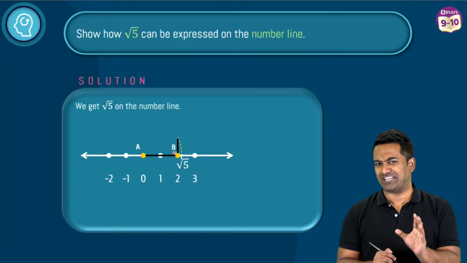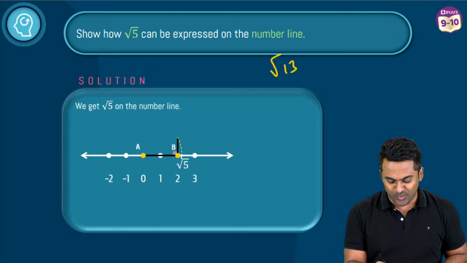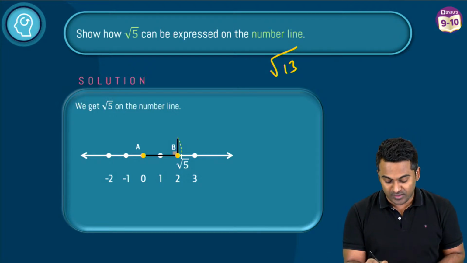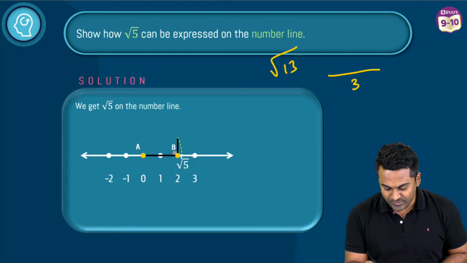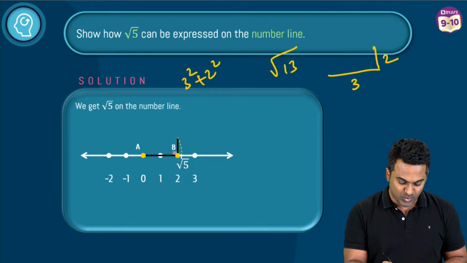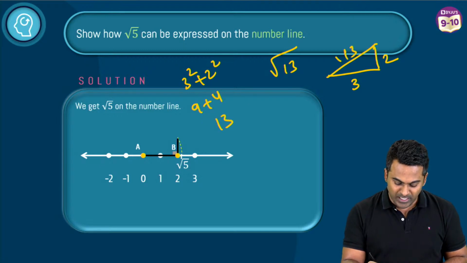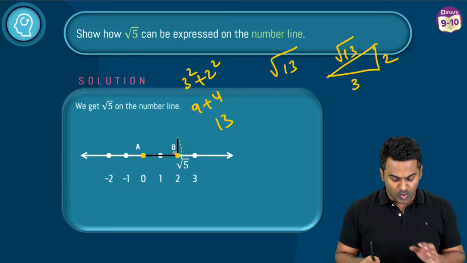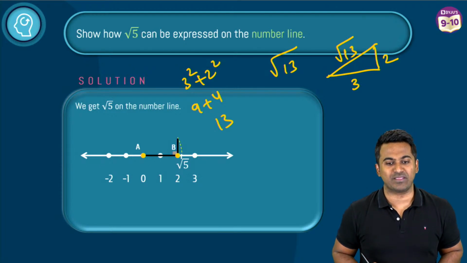Let me see if you have understood this or not. How are you going to plot root 13 now? In case the question asked you root 13, what would you do? 3, 2, right? Because 3 square plus 2 square is 9 plus 4, and that becomes 13 as per the Pythagoras theorem. So in order to do problems like this, you use Pythagoras theorem.